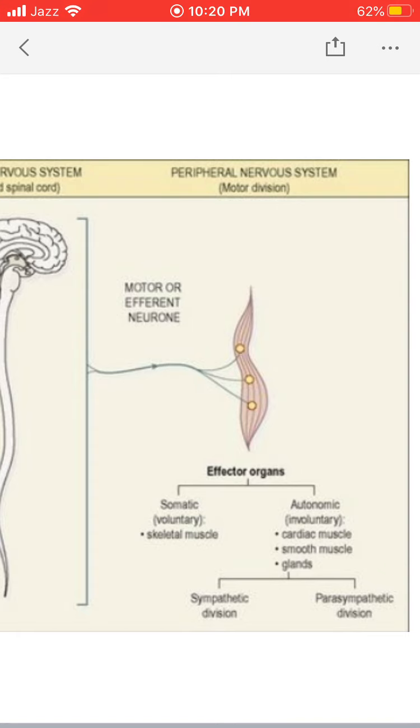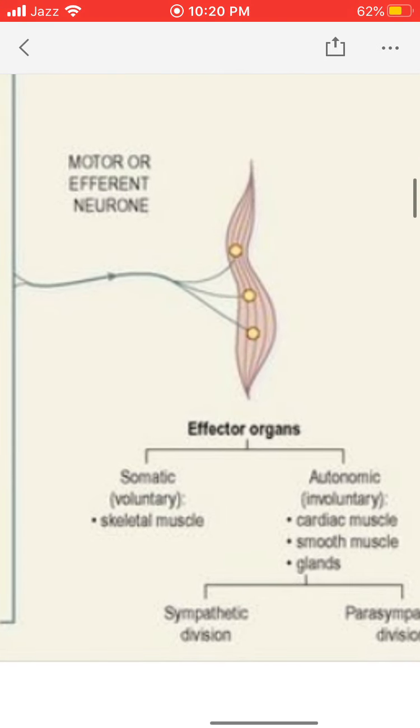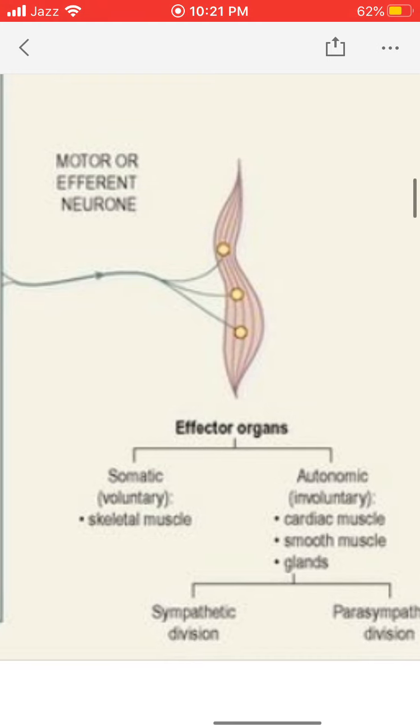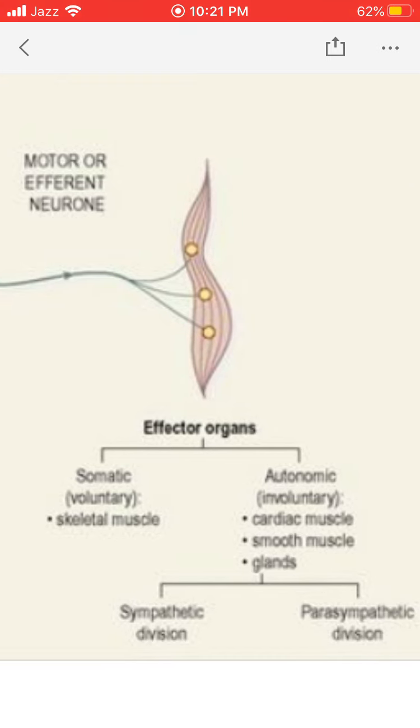The effector organs are of two types. Number one is the voluntary organs and the other one is the involuntary organs. Voluntary organs include skeletal muscle. Voluntary means the organs that are under our control. We can control these organs consciously, and these are the skeletal muscles. We can move our skeletal muscles according to our will.